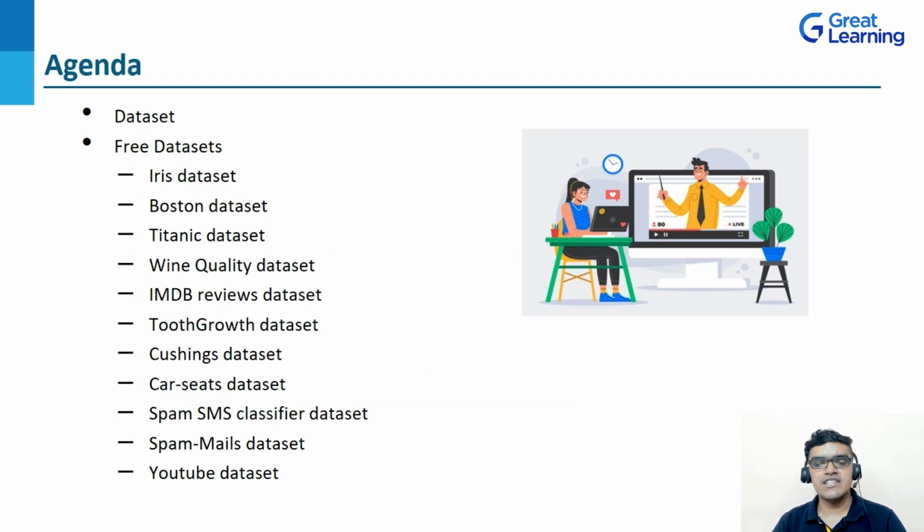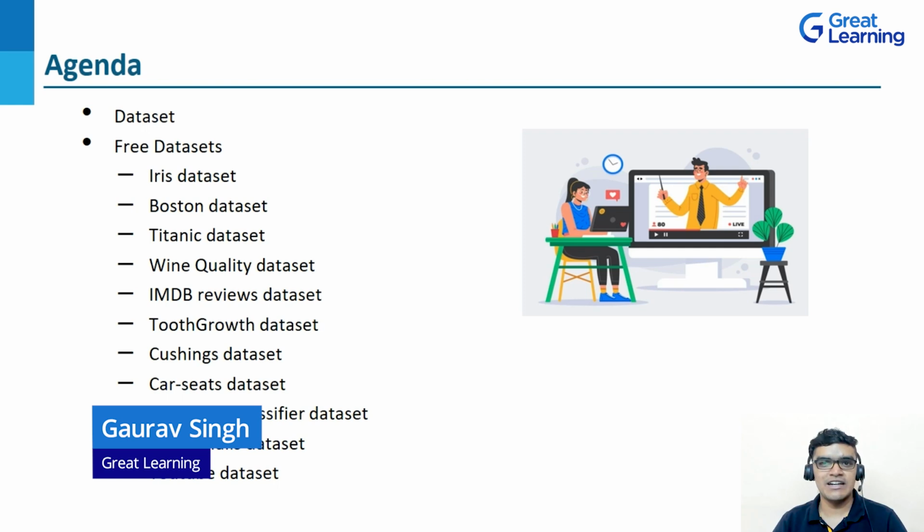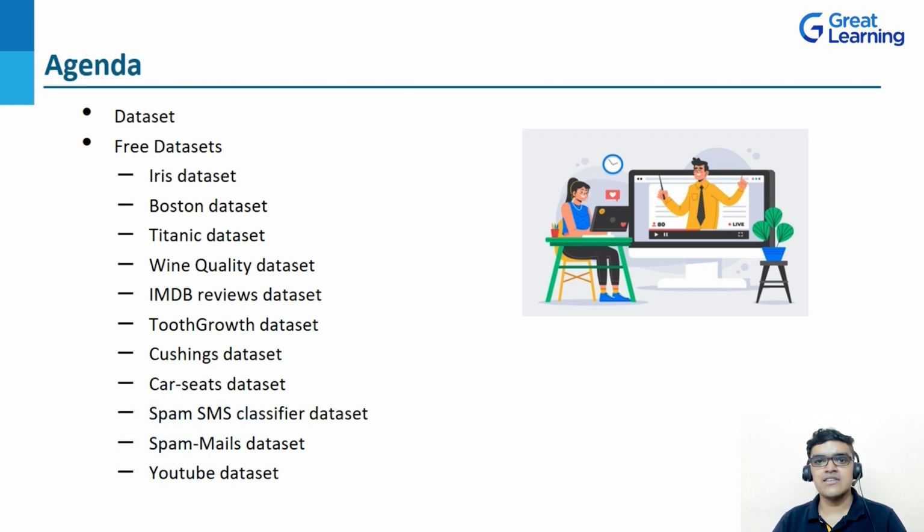Now, moving to the agenda, first we'll be knowing what is a dataset. As I already told you, a dataset is a collection of data, and using a dataset you can analyze and visualize data, and it is the first and basic step to build machine learning applications. In this tutorial we will be discussing the top 25 free datasets that are easily available.